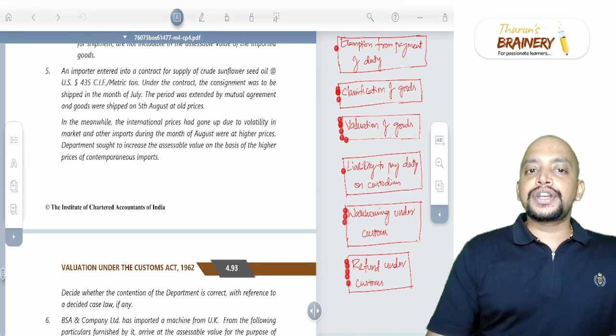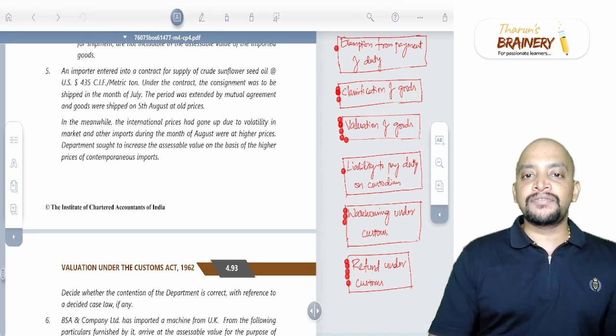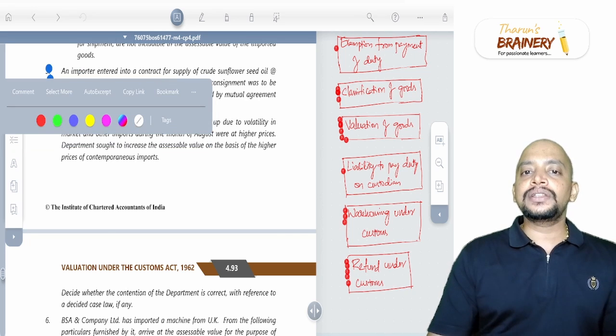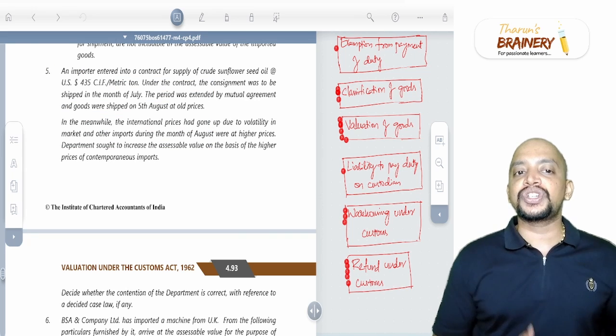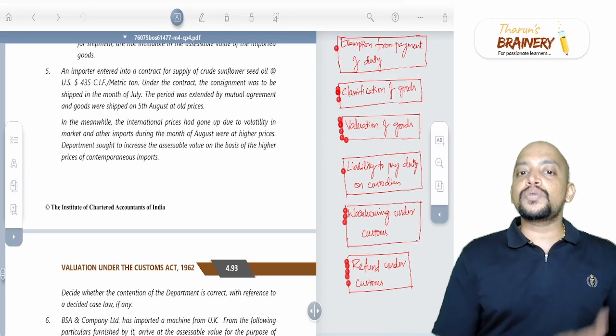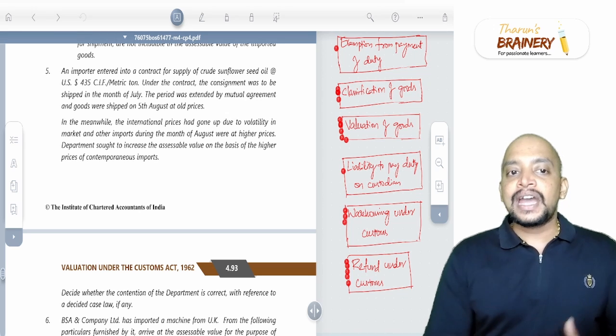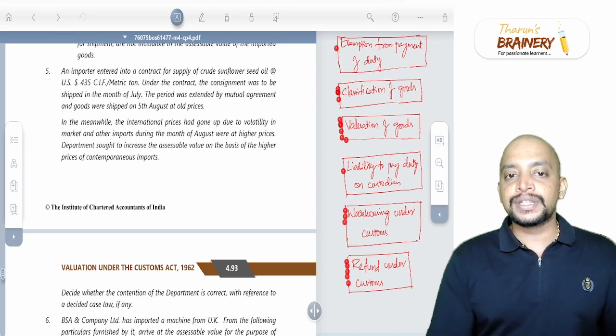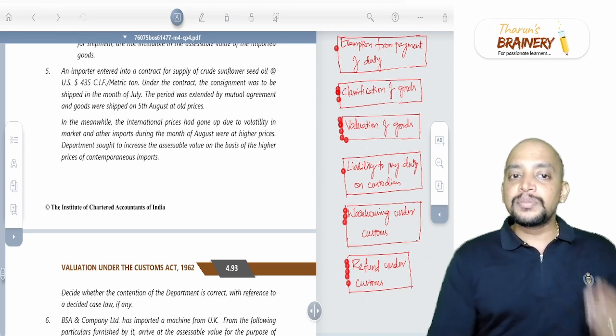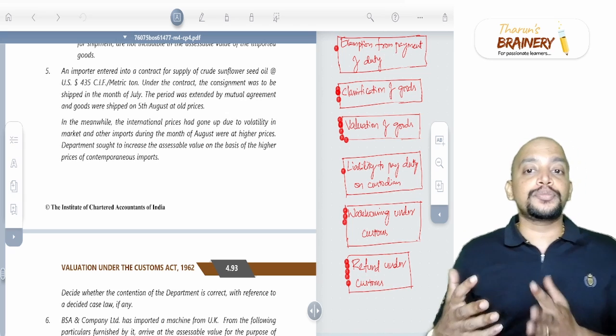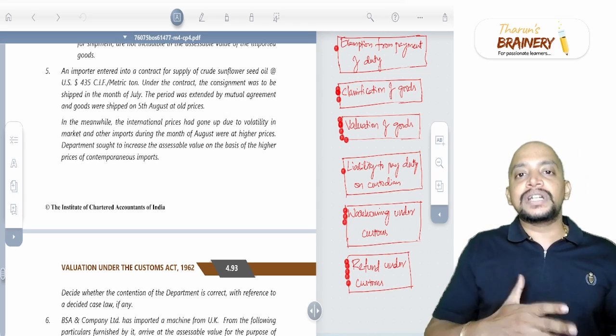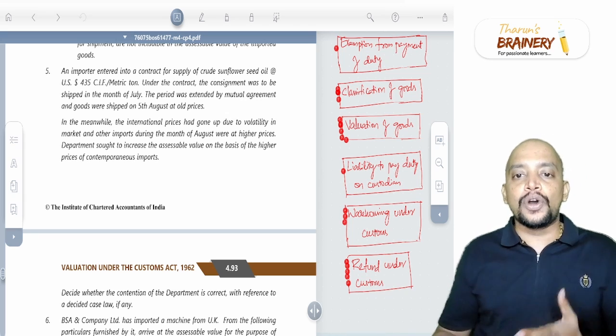An importer entered into contract for supply of crude sunflower seed oil at 435 CIF per metric ton. Under the contract, the consignment was to be shipped in the month of July. The period was extended by mutual agreement and the goods were shipped on 5th August at old prices. In the meanwhile, the international prices have gone up due to volatility. So they have not delivered the goods on time, the prices have gone up.